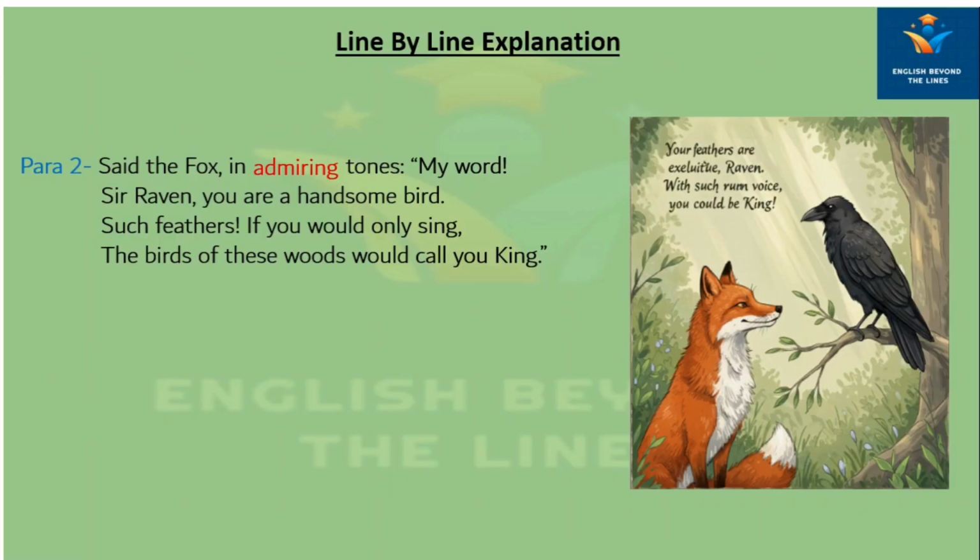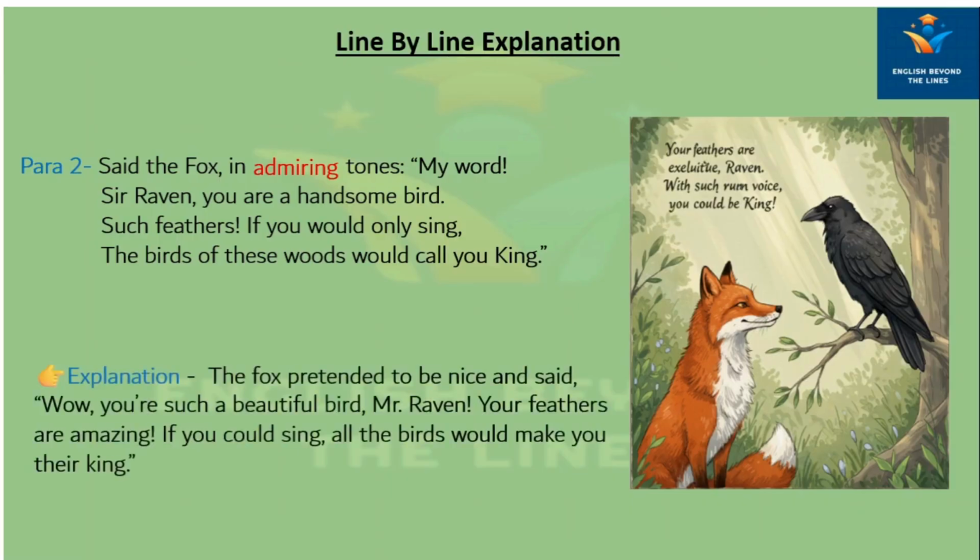Now, what is the meaning of this para? The fox pretended to be nice and said, "Wow, you are such a beautiful bird. Mr. Raven, your feathers are amazing. If you could sing, all the birds would make you their king."